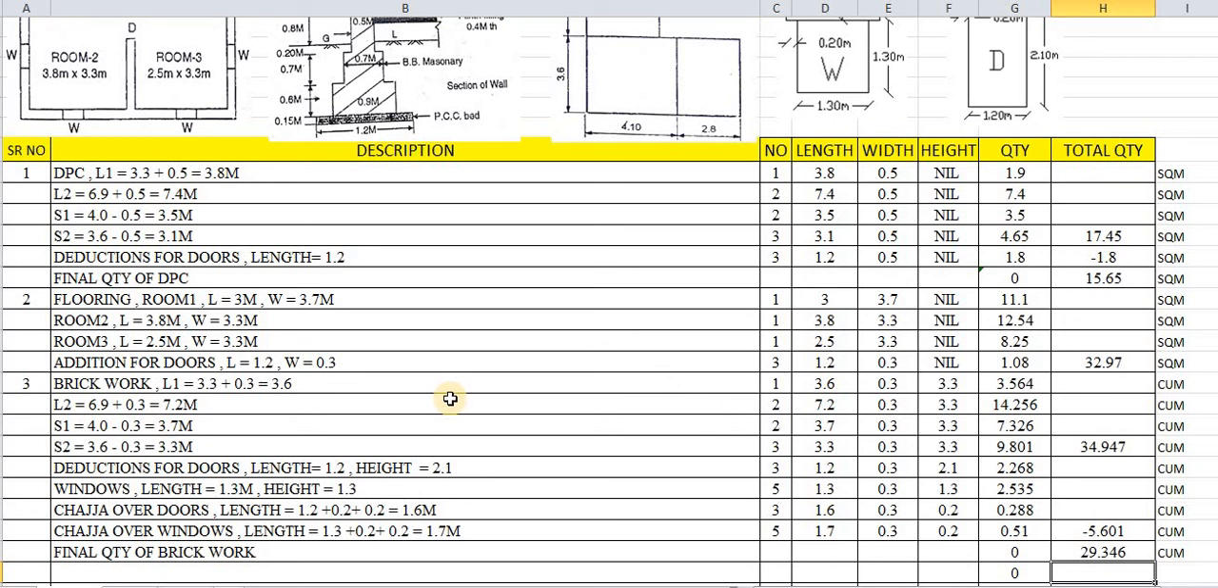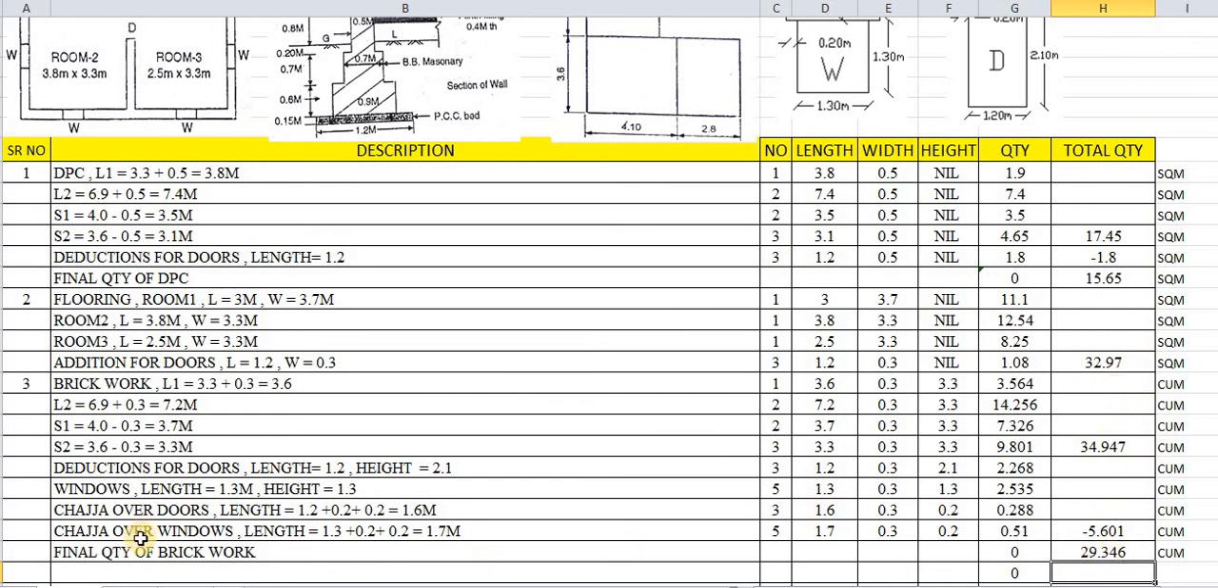So here we have calculated the final quantity of brickworks, in which we have done deductions for doors and windows openings, and also deductions for chajja. In this way we will end today's lecture. We have seen 3 important things. We have seen the quantity of DPC with the deductions. We have seen the quantity of flooring with addition, and we have seen the quantity of brickworks with deduction for doors and windows and chajja over doors and windows. These are the three most important quantities which we have calculated.